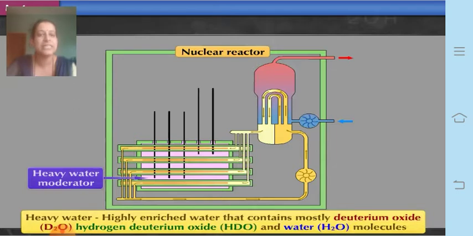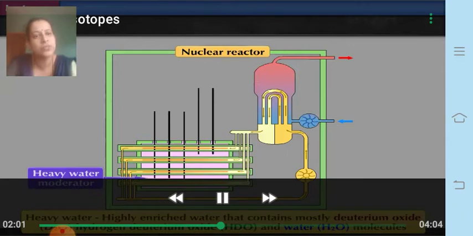Heavy water is nothing but highly enriched water that contains mostly deuterium oxide. That means the first is the deuterium oxide, that is D2O. Second, it can also be hydrogen deuterium oxide, that is HDO, and the third one is hydrogen oxide, which is also called the water molecule, in smaller quantity.